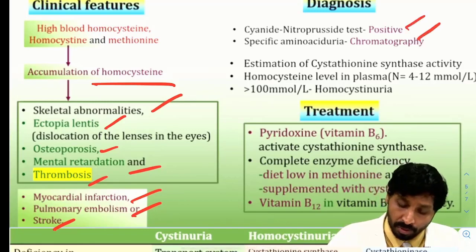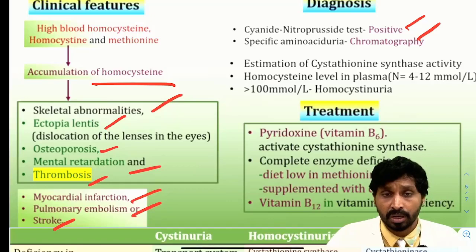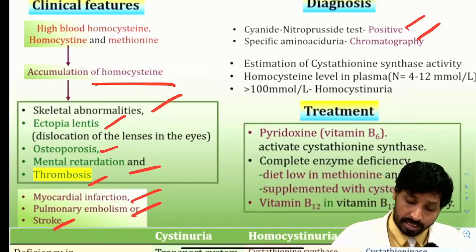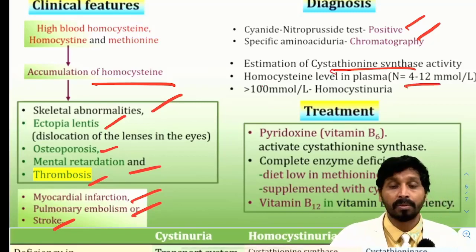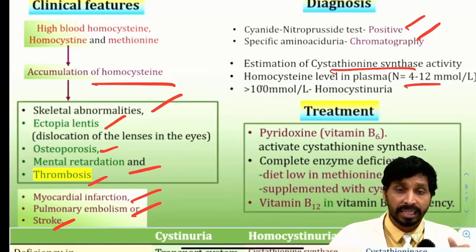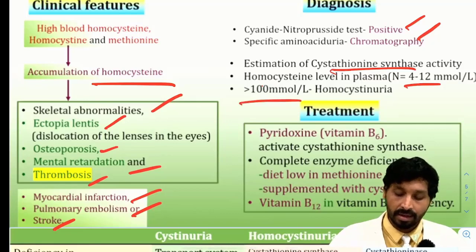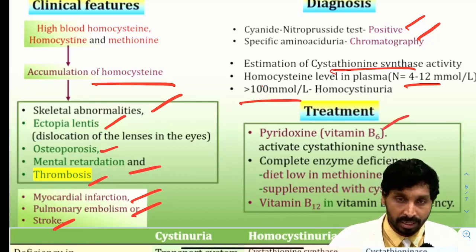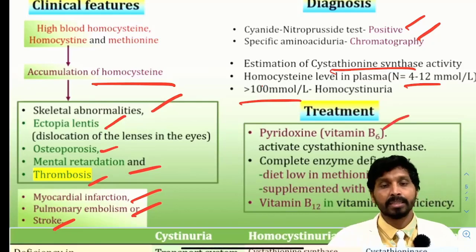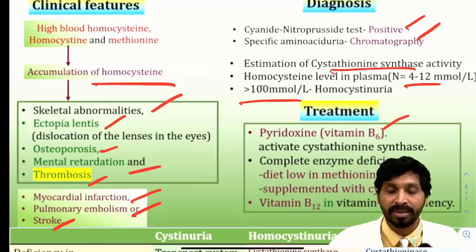Specific aminoaciduria, chromatography plays major role in identification of particular amino acid like cysteine, and estimation of cystathionine synthase activity also by chromatography. Homocysteine levels in plasma normally is 4 to 12 millimoles per liter, but in case of homocystinuria the levels are greater than 100 millimoles per liter. Treatment: pyridoxine B6 may improve the condition which activates the cystathionine synthase, because cystathionine beta synthase is dependent on B6.